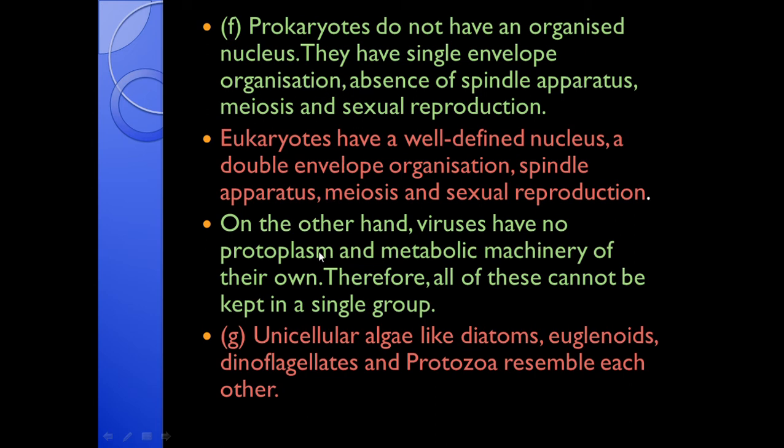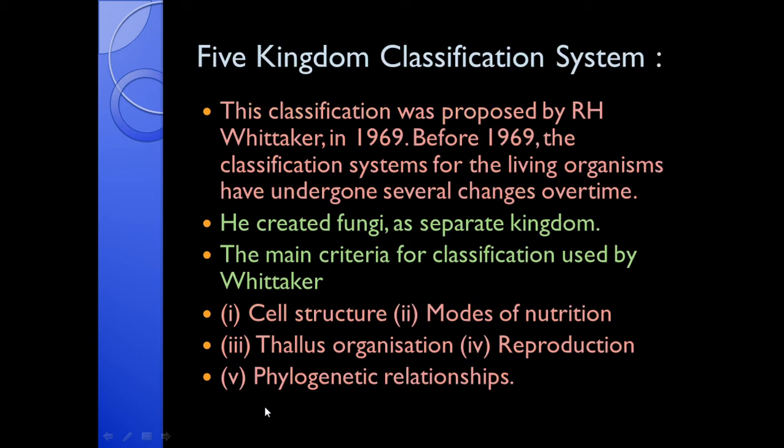The viruses have no protoplasm and metabolic machinery of their own. So all of these cannot be placed in a single group. Unicellular algae like diatoms, euglenids, dinoflagellates and protozoa resemble each other. So the Five Kingdom system of classification was developed by the scientist R. H. Whittaker in 1969.